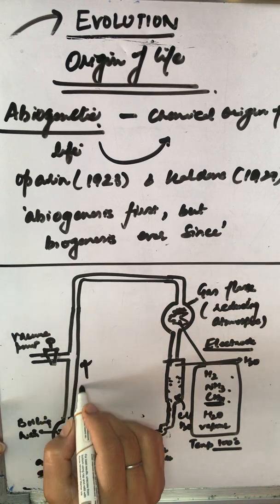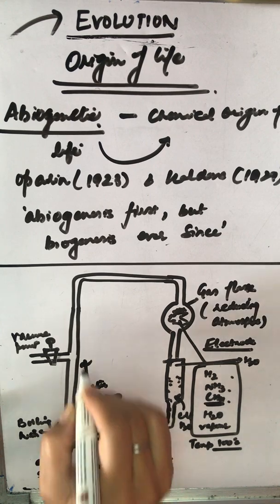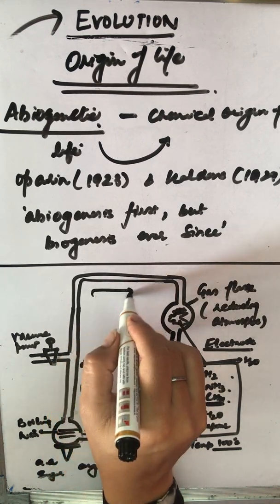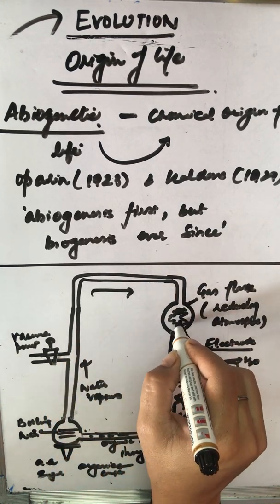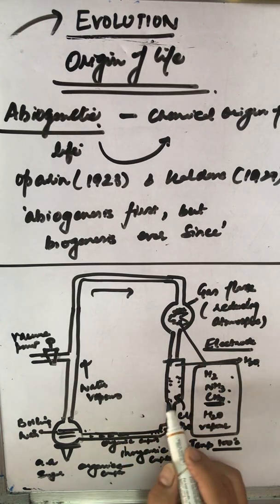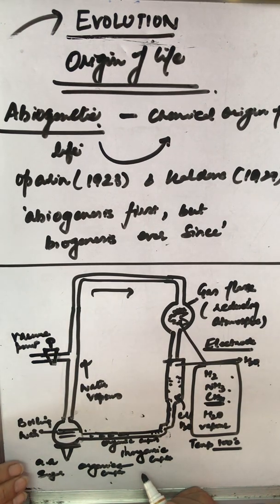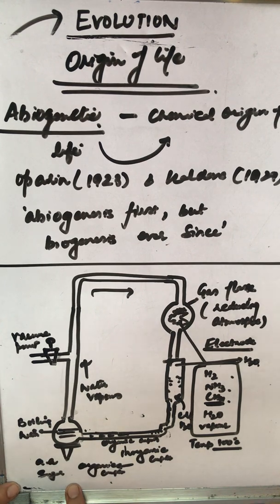Then these water vapors reach up and meet the gaseous content here, hot water is removed out, cold water is added, and ultimately this is how it worked.